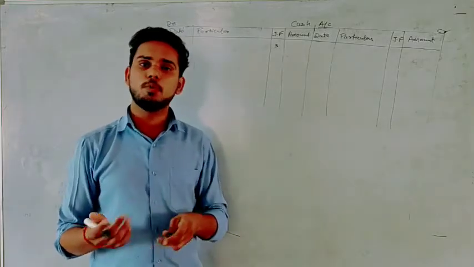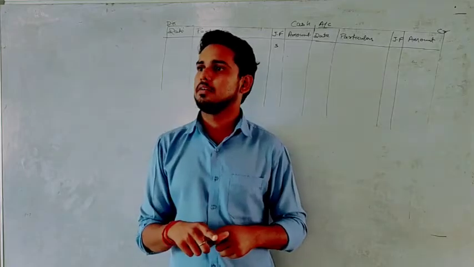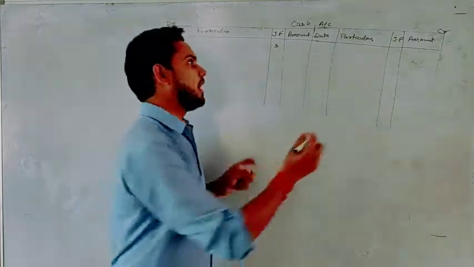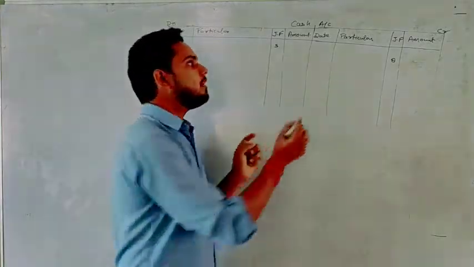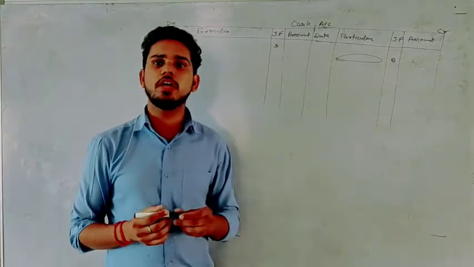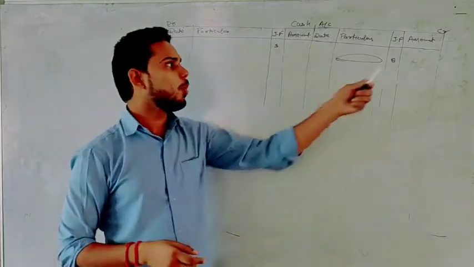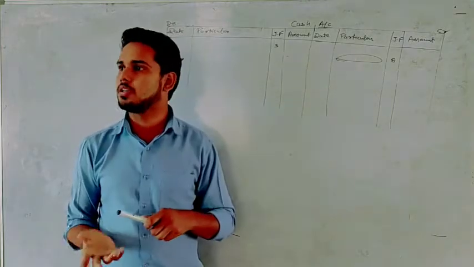Let's suppose you are posting some journal entry from page number 8. So you will write here 8. Okay. So if we have written something here and we want to cross verify it with journal, we can open page number 8 in journal and we can see whether this thing is written or not.